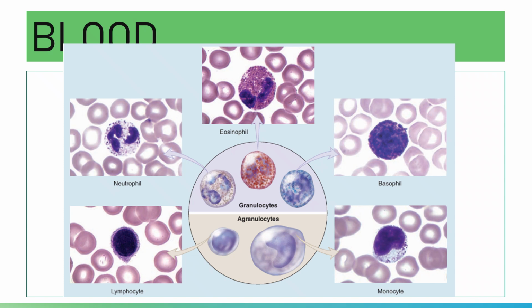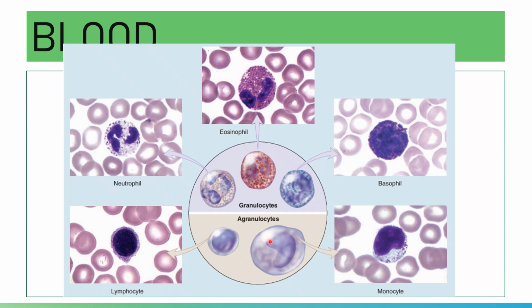Anyway, you have here your WBCs. You have your neutrophil, which is neutral colored, your lymphocyte, your eosinophil, and your basophil. Here it says that you have granulocytes and agranulocytes. This classification of WBCs is based on the presence of granules, specifically secondary granules.